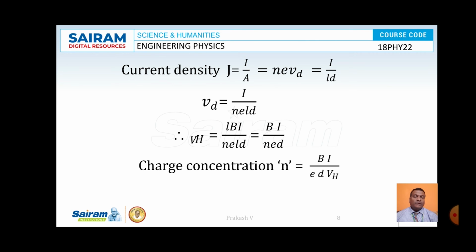Finally, the value of Hall voltage VH is given by B I by N e d, and the corresponding charge concentration N is given by B I by e into d into VH. So this is the expression for charge concentration in the case of semiconducting materials.